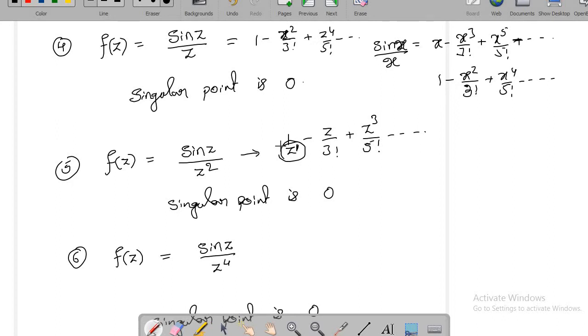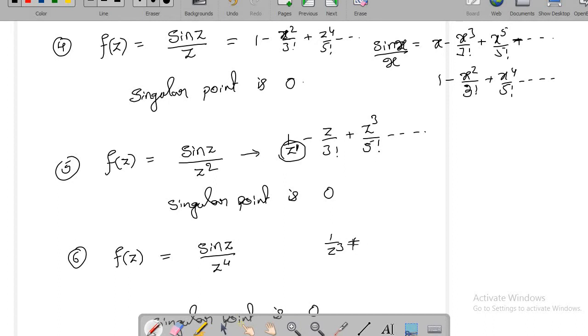And this singularity has a name. It is called simple pole, pole of order 1. Anyway, we will classify all these singularities in detail later on, but right now I'm just giving you an idea. Okay, and when it comes to the other case, sin z by z power 4, what you can expect is 1 by z cube, that is the 1 by z term with highest power.